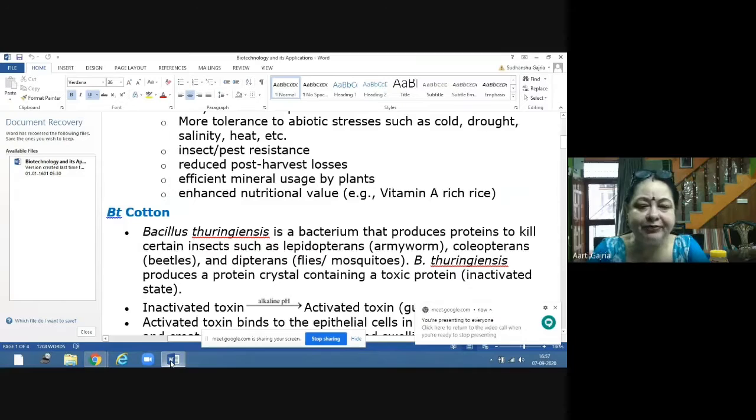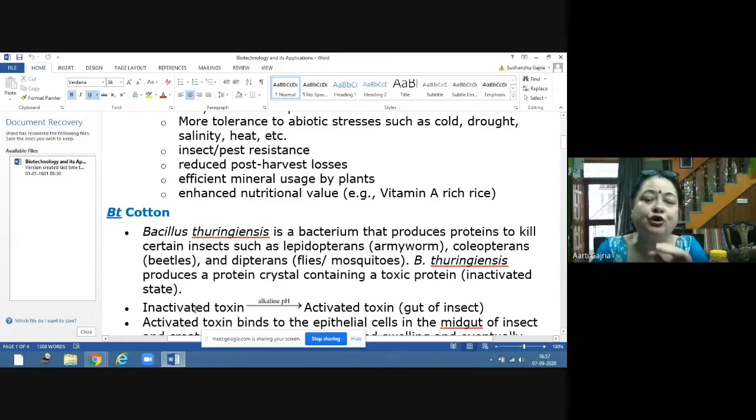So what happens? The genes of this Bacillus thuringiensis are producing protein. Now this protein is a toxic protein, but it is not toxic in the inactivated form. The protein which is produced is a protoxin.